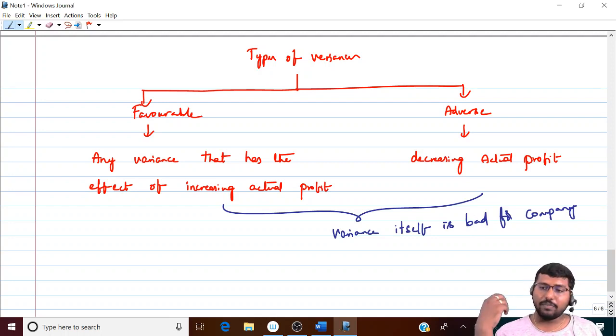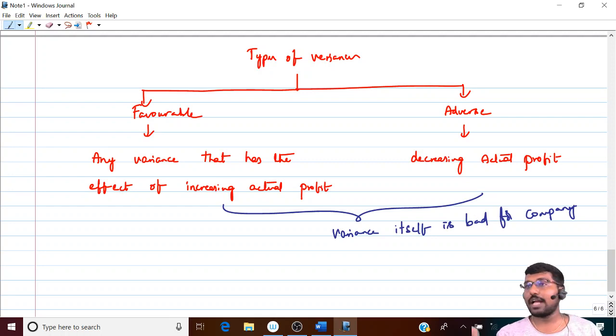Another example I'll give you. Let's say your purchasing or procurement department is there. You gave them a standard price for raw material of 10 rupees per kg, which means the price allowed for them to purchase should be what? 10 or less. That is the logic, correct? They've actually purchased it at 8. Now, according to your logic, I thought my standard cost is going to be 10, whereas my actual cost has eventually been 8, which means it's a favorable variance.